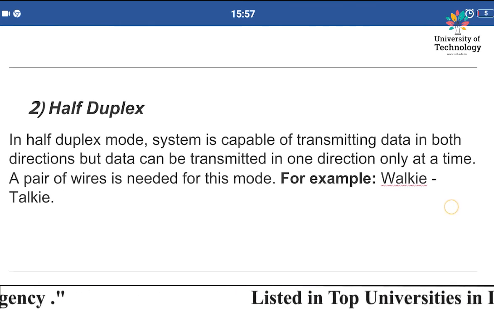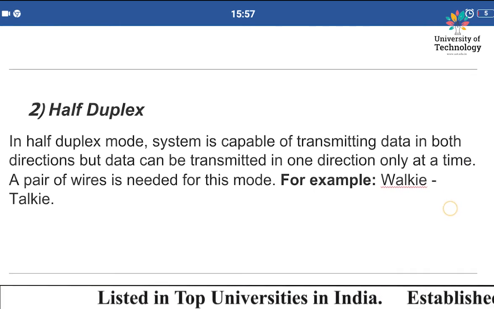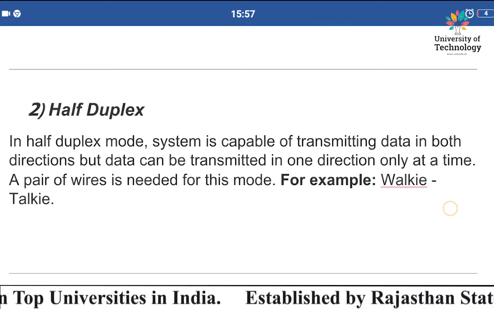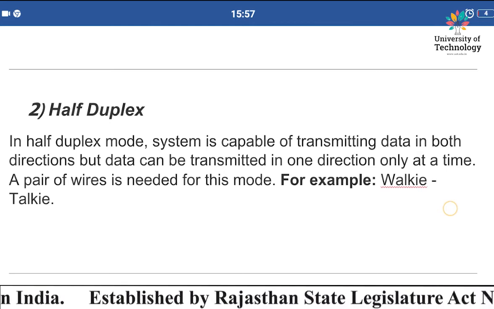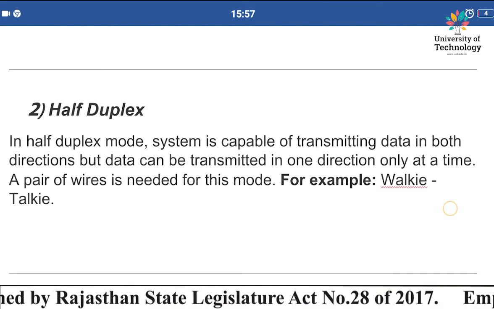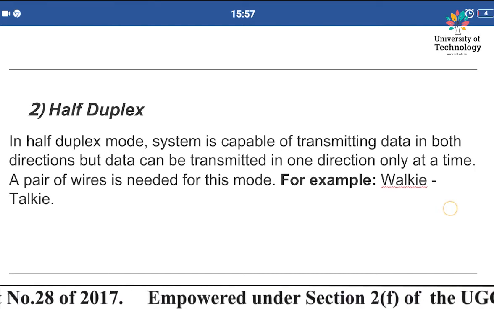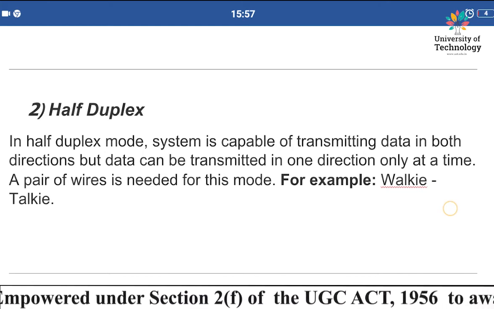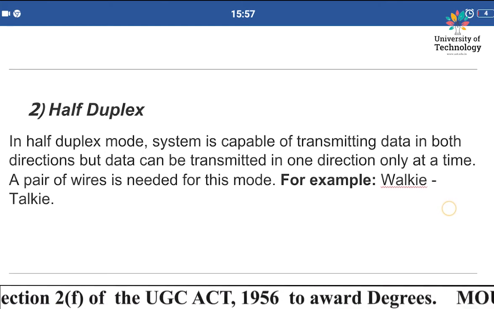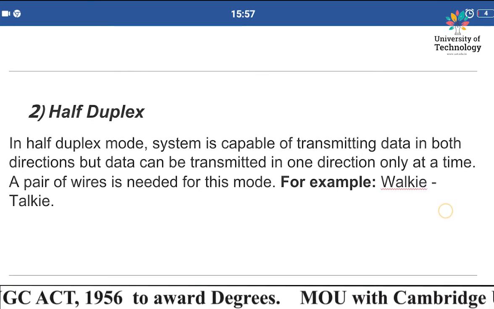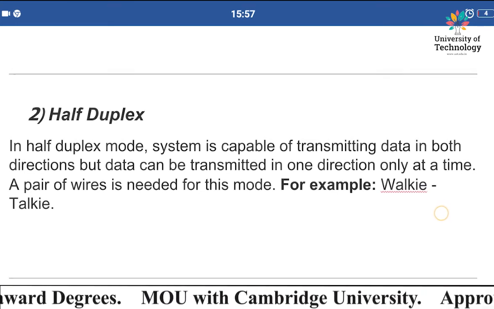But again, we can communicate in one direction at a time. Unlike simplex, we can send the data in both directions, but the flaw is that we can transmit the data in only one direction at a time.